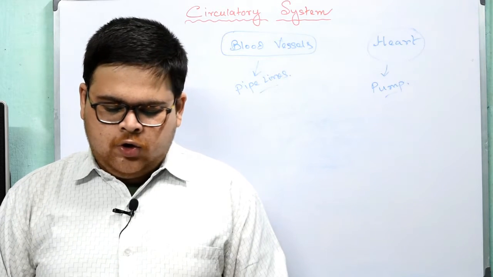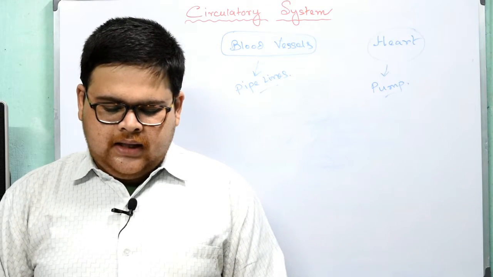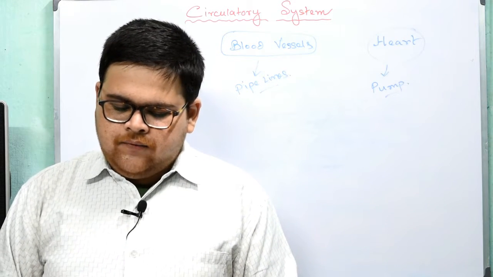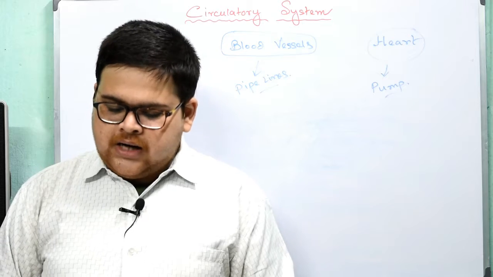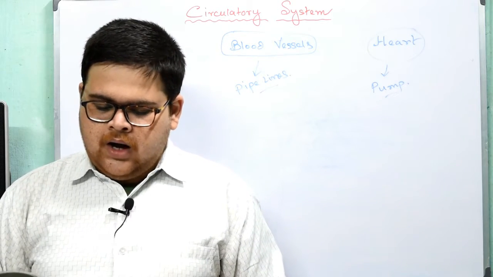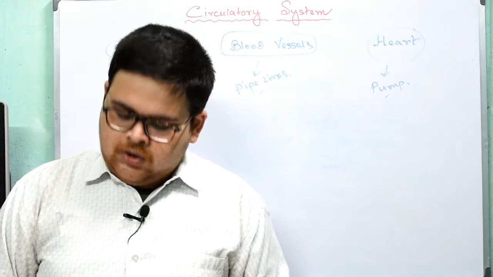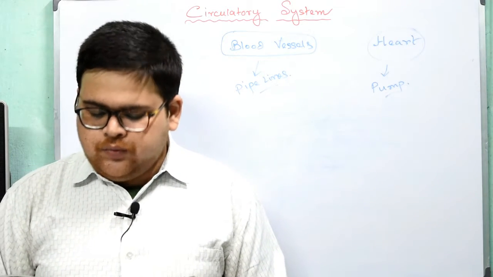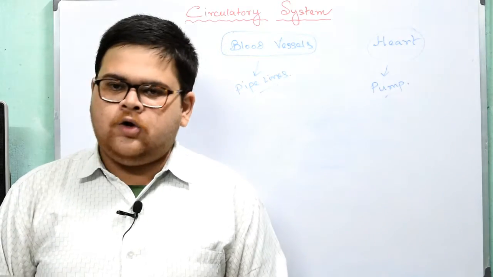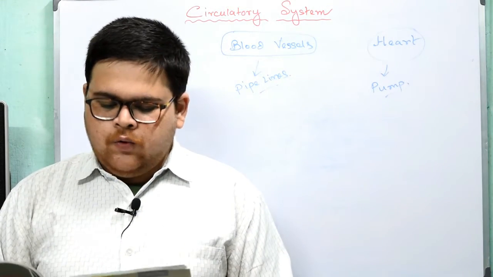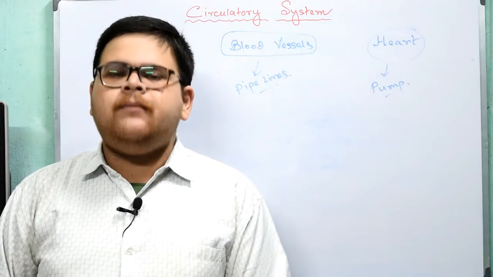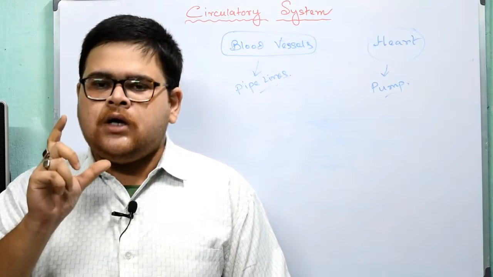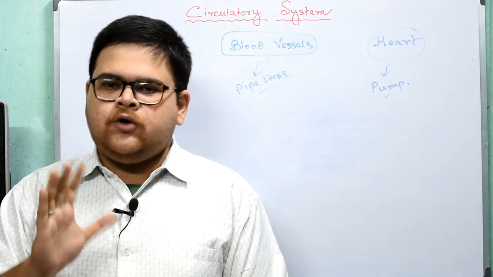The circulatory system in human beings has three major parts: blood, blood vessels and the heart. Blood is the circulating fluid transporting the substances mentioned above. The heart pumps the blood throughout the body, and blood vessels are the tubes through which blood flows from and to the heart. Clear? Now what is blood? Questions are going to come like, write the composition of blood. What is blood? What does blood consist of?